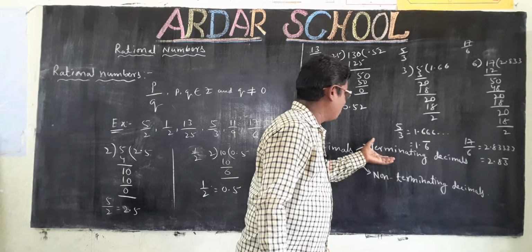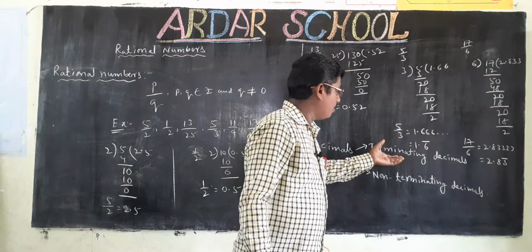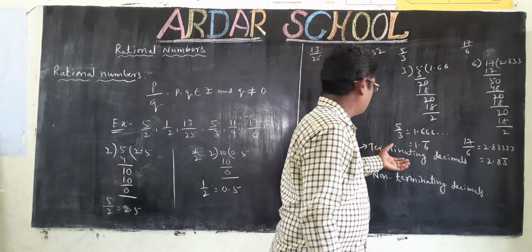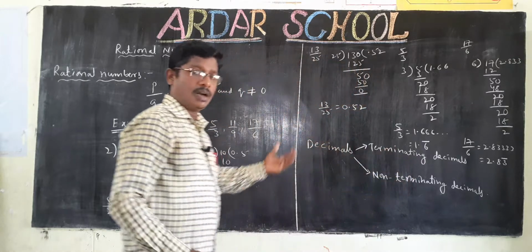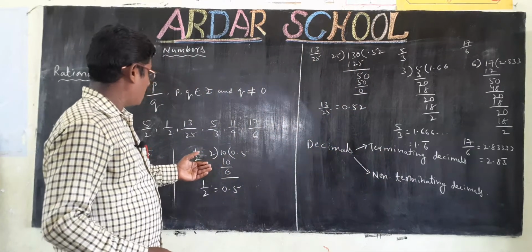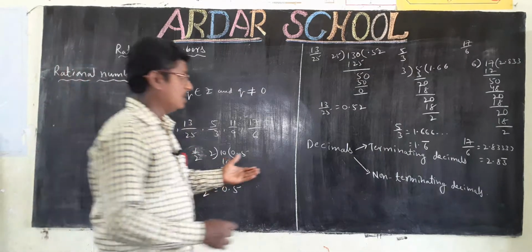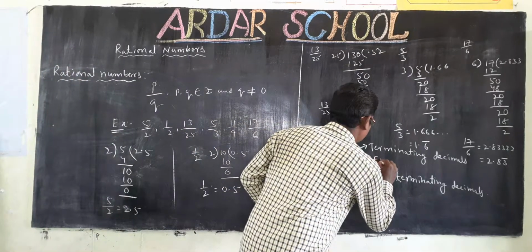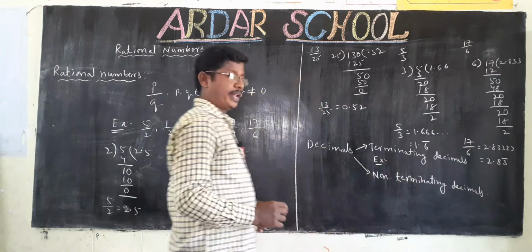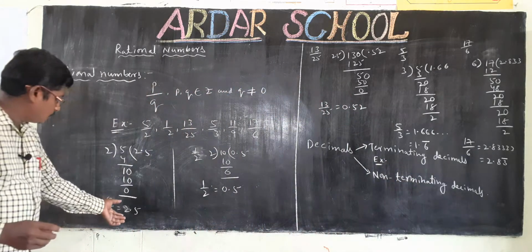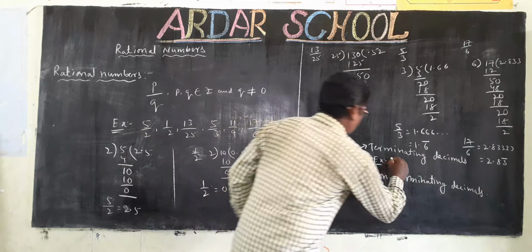Terminating decimals are numbers that end after the decimal point. For example, observe 2.5.